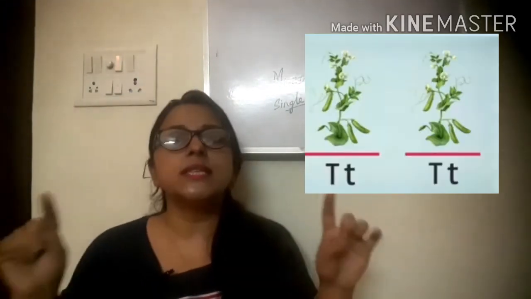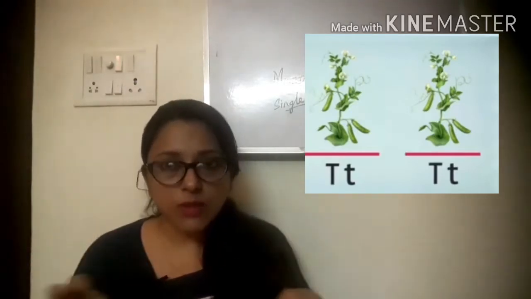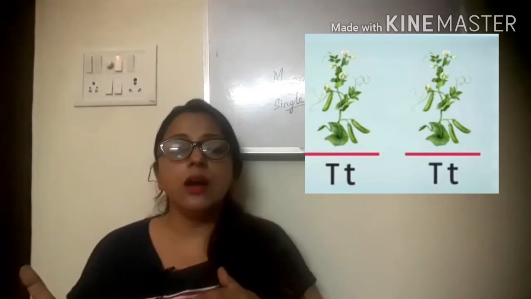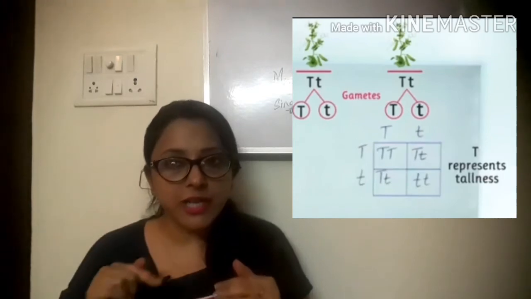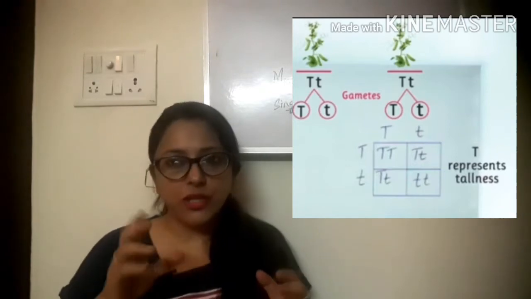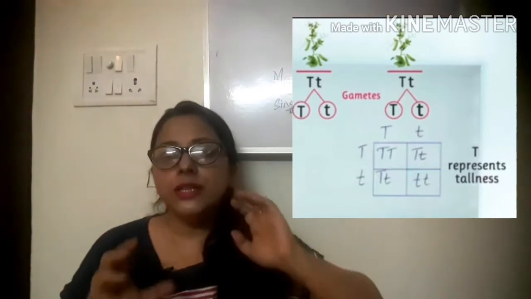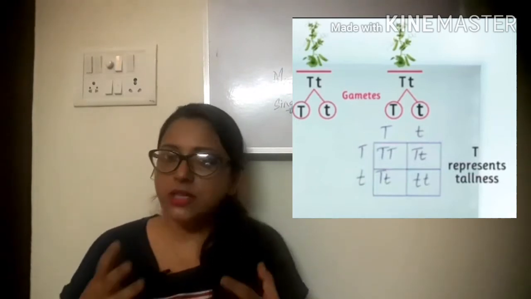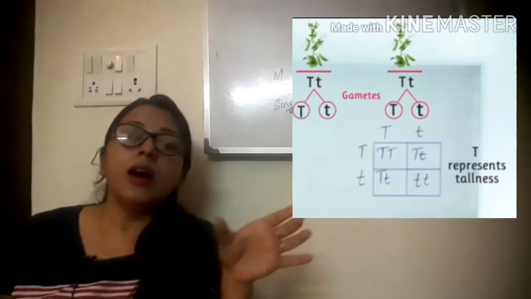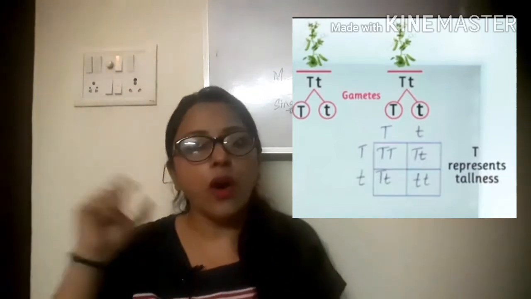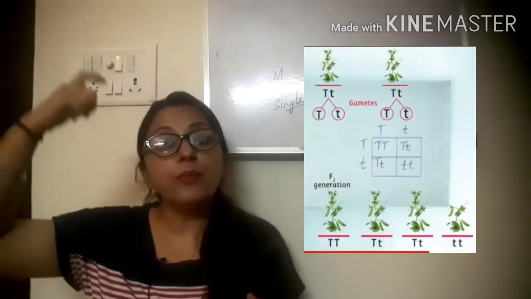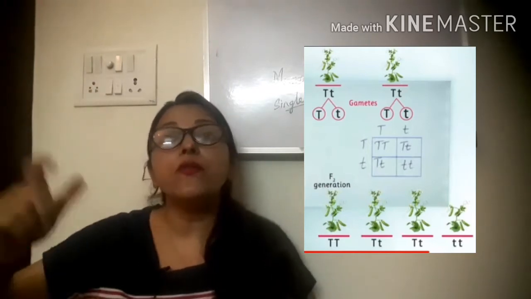Now selfing takes place between the F1 generation. Mendel made self-fertilization between the brother plant or sister plant of F1 generation, and after that he got a result which bothered him a lot. He got the result that three traits were tall, but one trait was dwarf. Here Mendel wondered how a trait from the grandparent came back after skipping one generation.